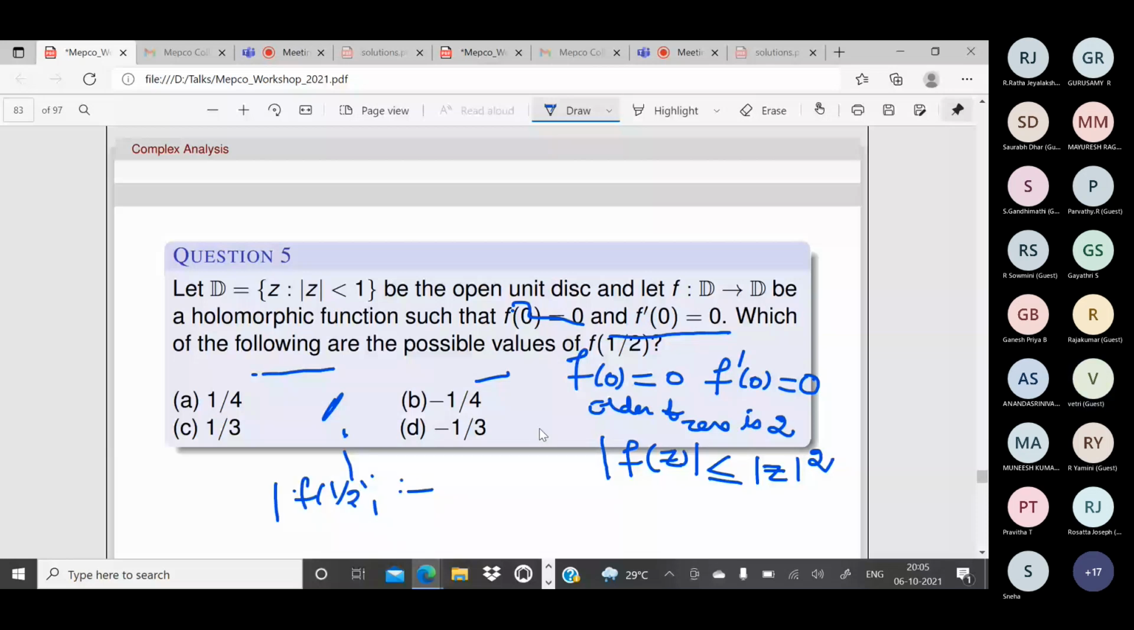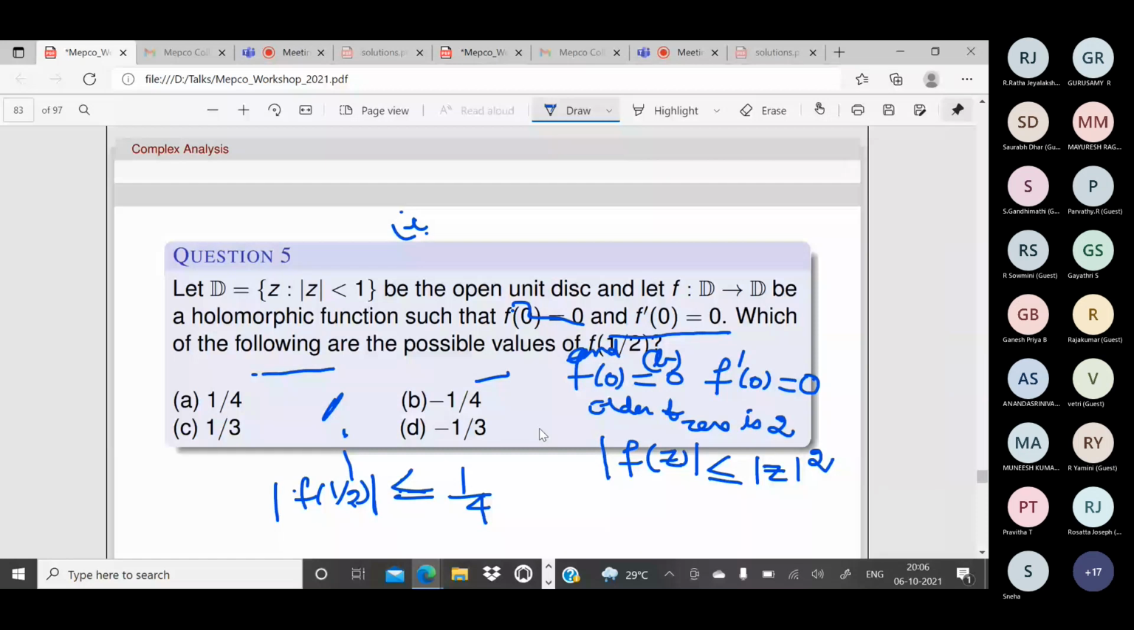So what are all the possible values of f of 1 by 2? Options A and B, 1 by 4 and minus 1 by 4. I am not able to write properly, sorry. So these are the answers you can pick for yourself. Is that clear to everyone? So this is the Schwarz lemma.